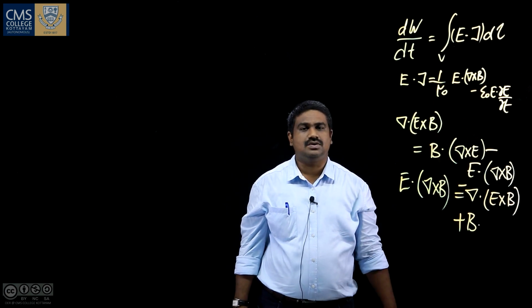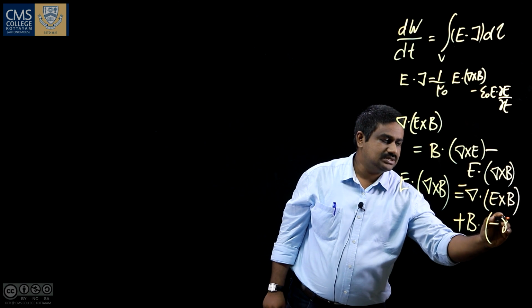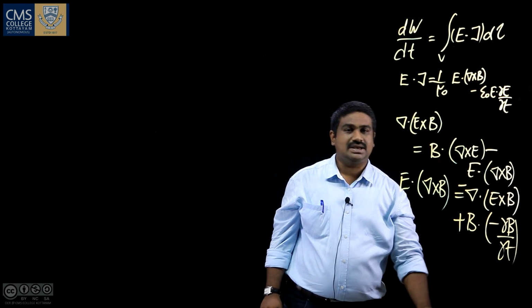What is del × E? Del × E is minus ∂B/∂t from Maxwell's equation.